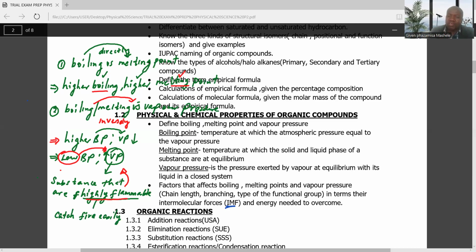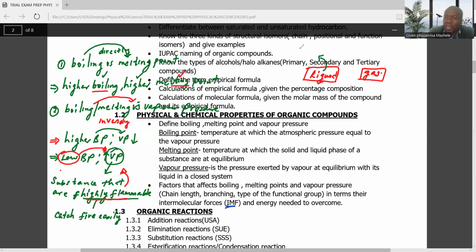That's why if we compare a liquid and a gas, which one has a higher boiling point? Obviously, the answer is liquid.